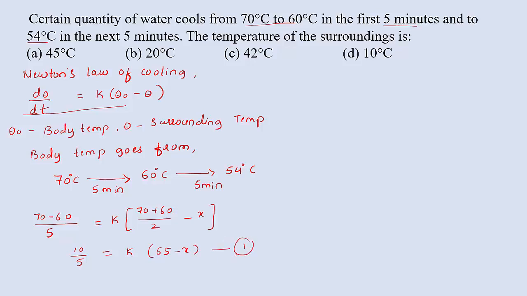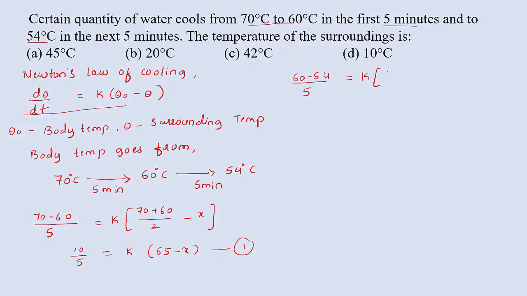This is the first case. Then come to the 60 and 54 degrees Celsius, that is the second case. So again we can write 60 minus 54. Again use this equation here. Change in temperature divided by time, which is 5 minutes, is equal to K into theta naught, the mean temperature of the object or the body.